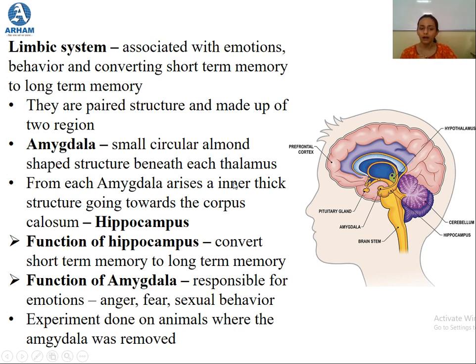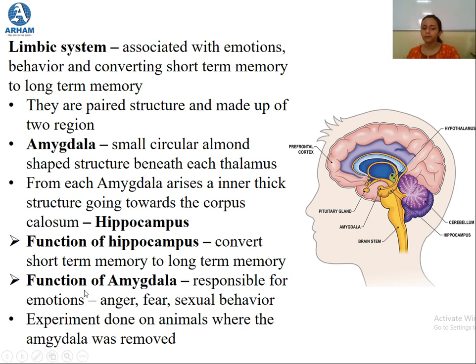Other than this amygdala, there arises this inner thick structure that goes towards the corpus callosum. So this is the corpus callosum. If you see over here, this thick inner structure is known as hippocampus. So these are the two regions of the limbic system. The first one is amygdala and the second one is hippocampus.